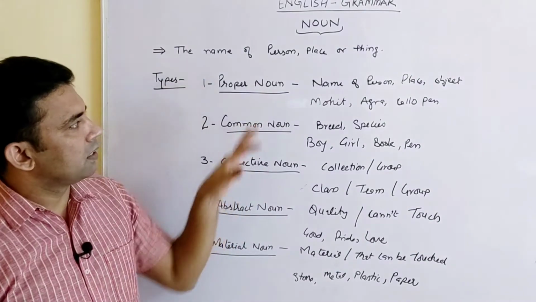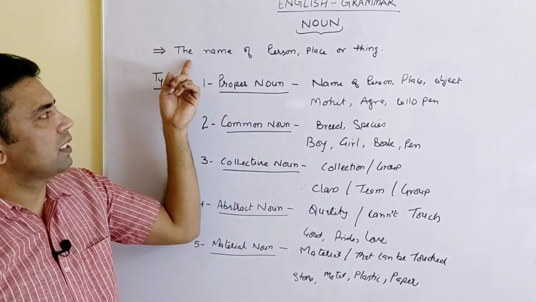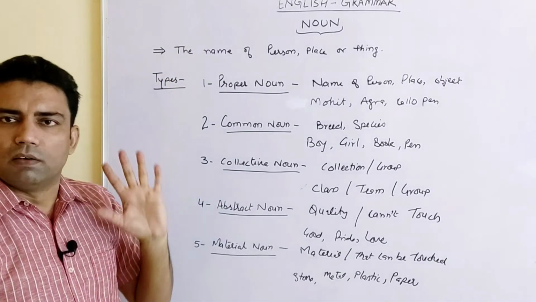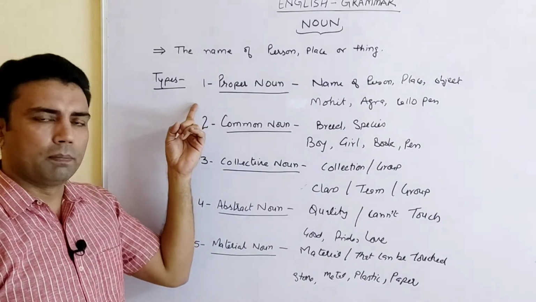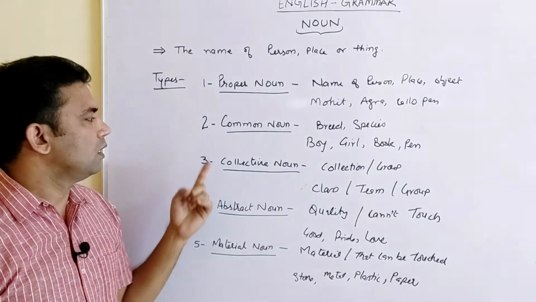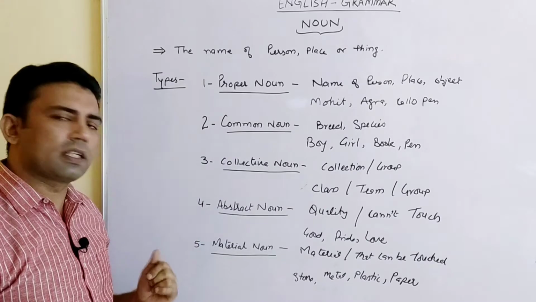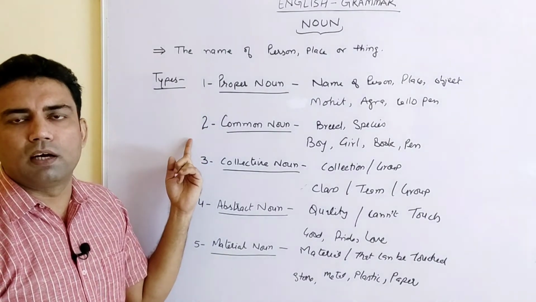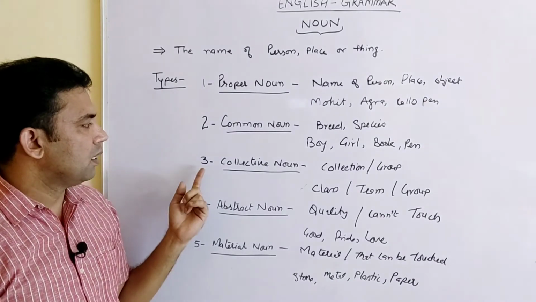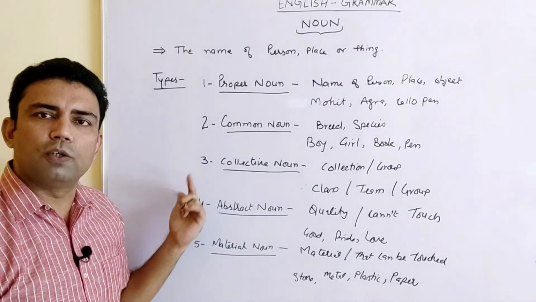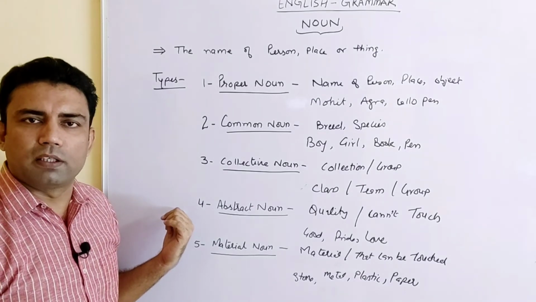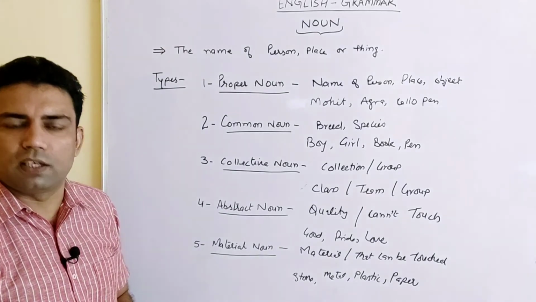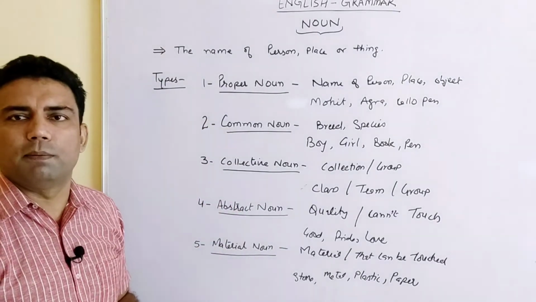Clear? These are the types of noun. Once again, what is noun? Noun is the name of a person, place or a thing. 5 types are there: proper noun, common noun, collective noun, abstract noun, material noun. Proper noun, the name of something. Common noun, we talk about the race. Collective noun, if we talk about the group. Abstract noun, we talk about the quality. Or material noun, when we talk about the material which we can touch. These are the basic types of it.